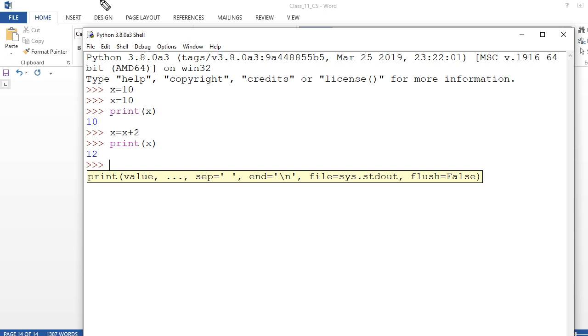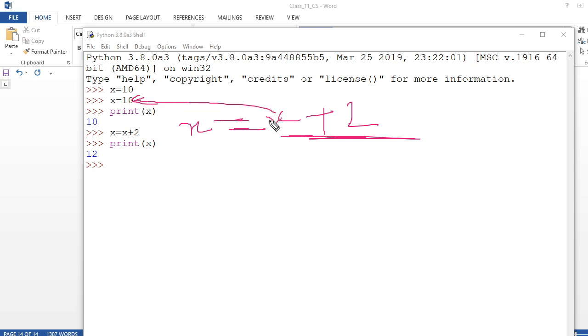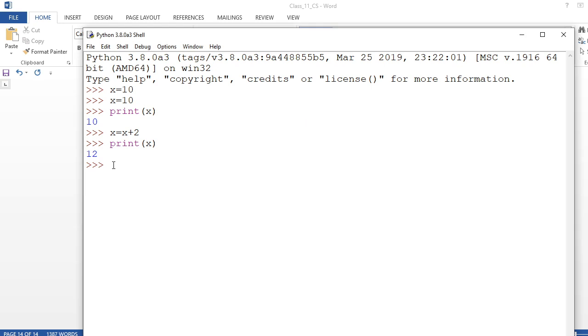Okay, see here the value of x is defined what? 10. So this is assignment operator, x is equal to x plus 2. What the meaning is that this is assignment operator, it will first see right side, it will not go to the left side. Right side is x plus 2. What is the previous value of x? 10. So it will put here 10, then plus 2. What is that? 12. After getting this 12, it will assign this 12 to x. So now the value of x becomes what? 12. Okay, so that's why 12 is coming here.